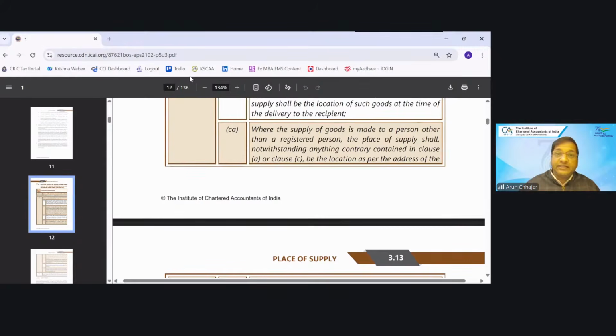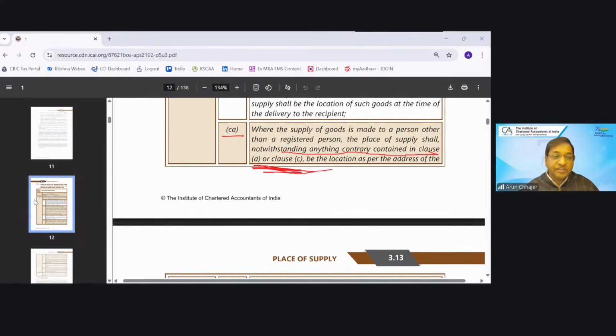New clause inserted. Very important. They are saying that when the supply is made to an unregistered person, then only 10(1)(ca) will be applied. Notwithstanding anything contrary contained in clause A or clause C, clause A and clause C will be overridden if contrary.